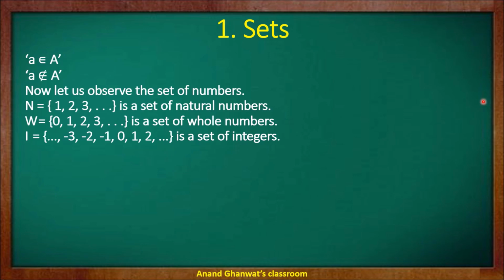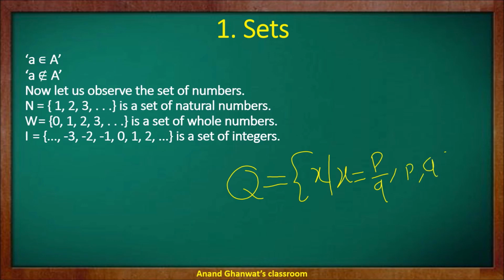Also we know the set of rational numbers. We have defined it earlier, and if you want to write this set, you can write it as x is equal to p upon q, where p and q belong to integers and q does not equal 0. That is the set of rational numbers.